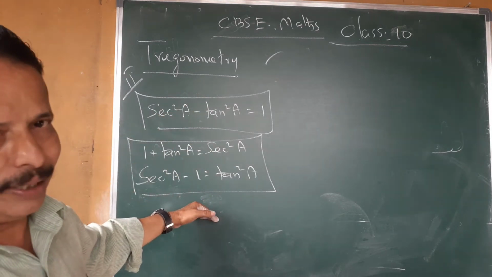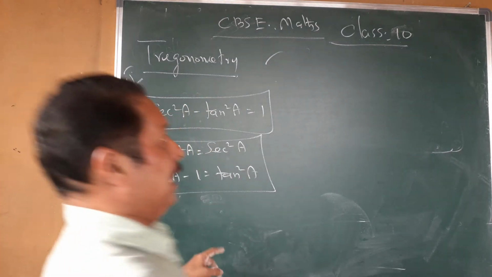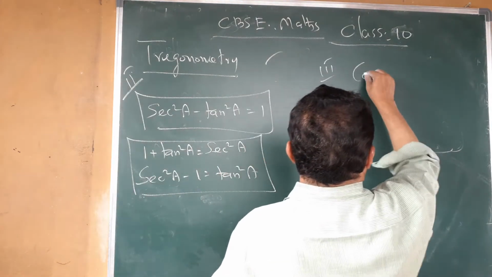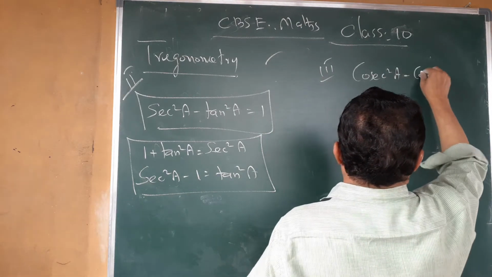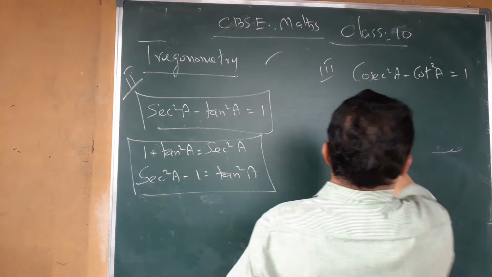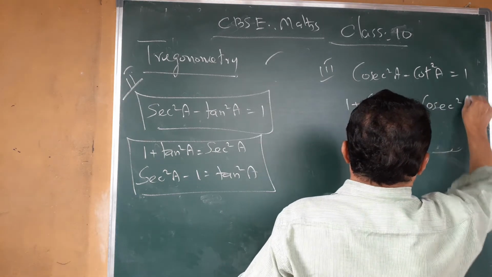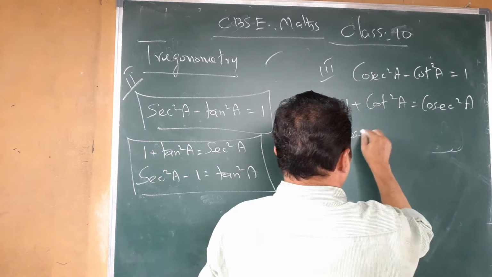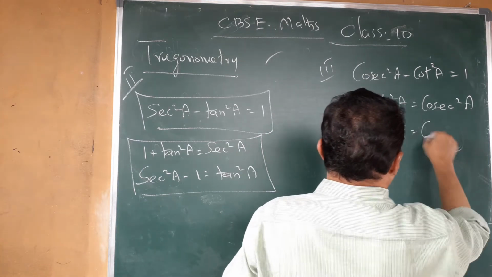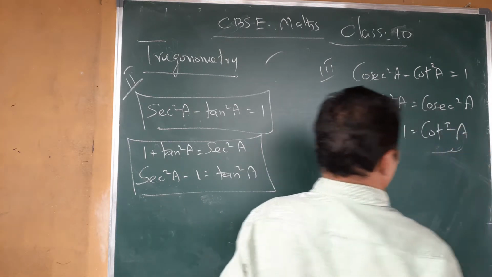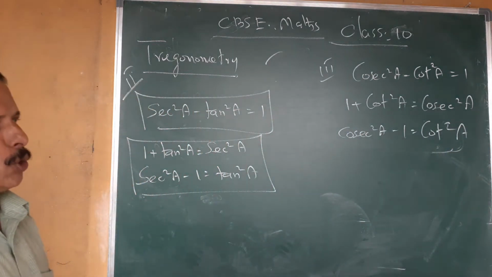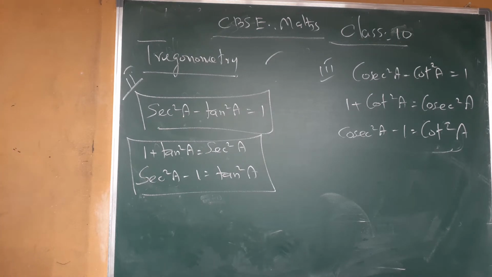You write 3 of them. And the last identity, the third one, is cosec square a minus cot square a equal to 1. 1 plus cot square a equal to cosec square a. And cosec square a minus 1 equal to cot square a.